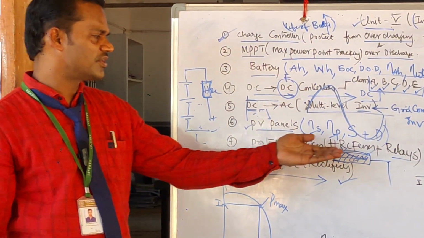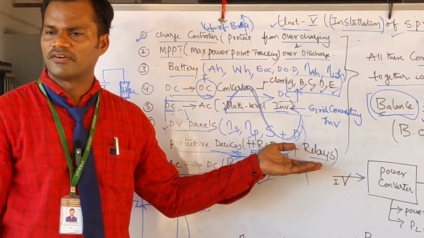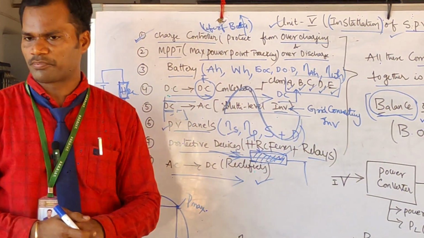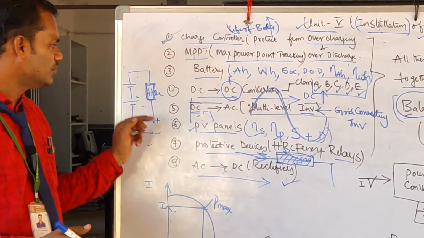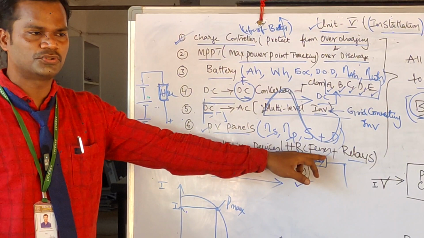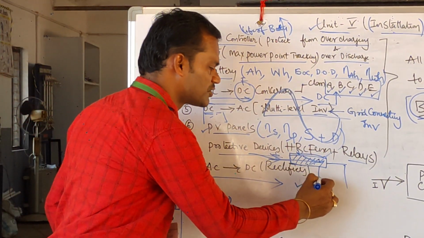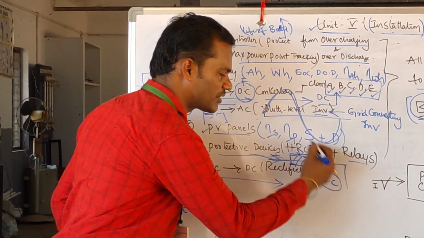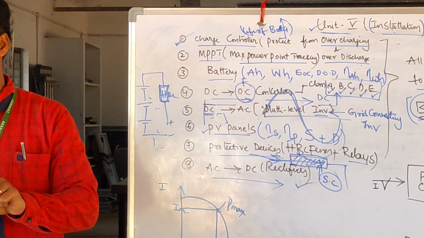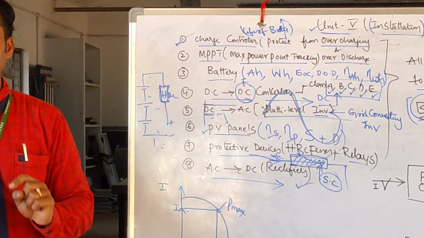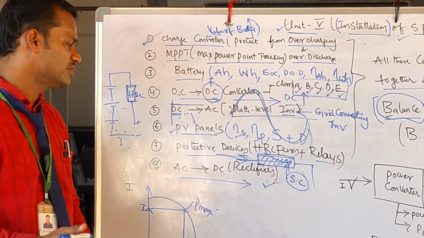So the latest you can use the relays also. Generally, when you join the solar panel at positive and negative, the HRC fuse protects from short circuit. When a short circuit occurs, or when positive and negative touch in your solar panel due to any other events, this HRC fuse will automatically help you.